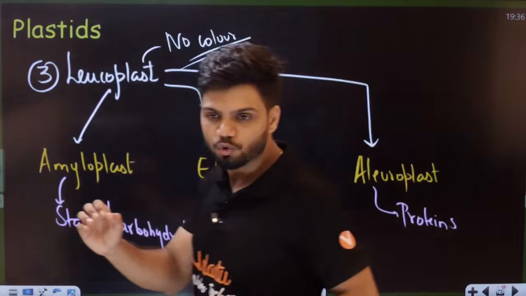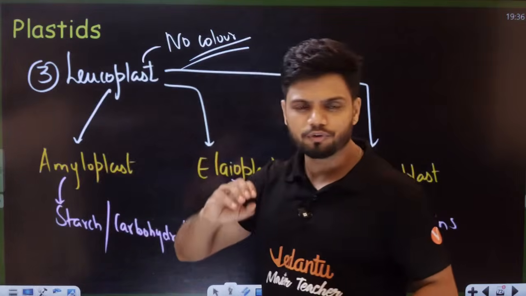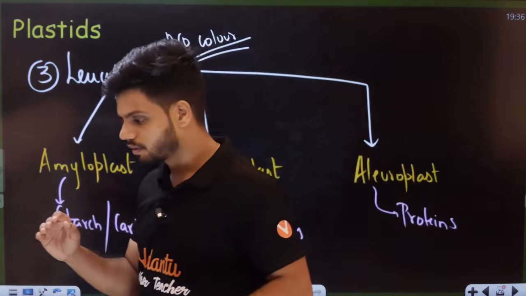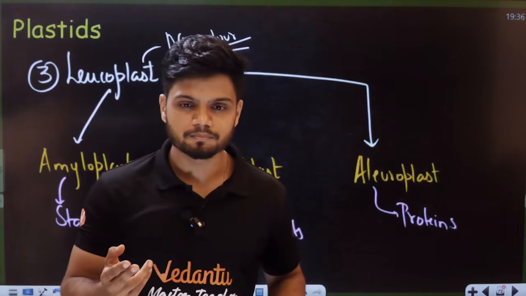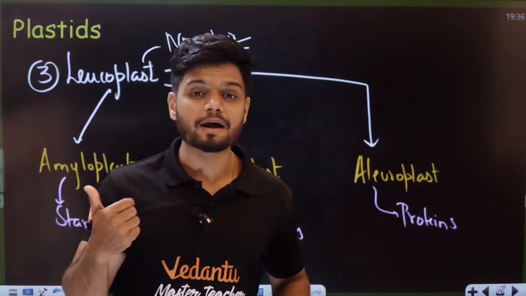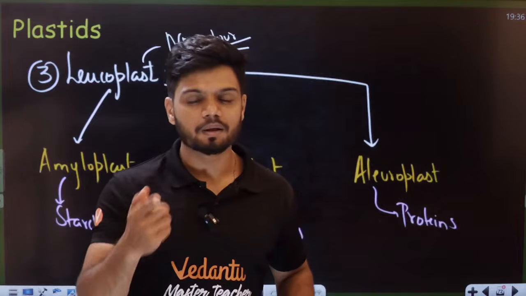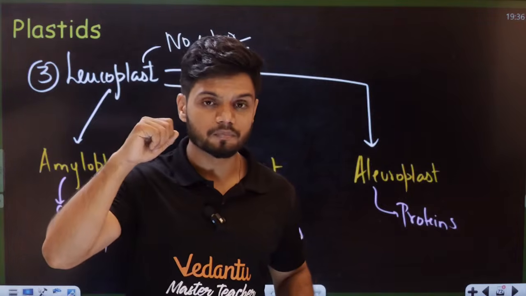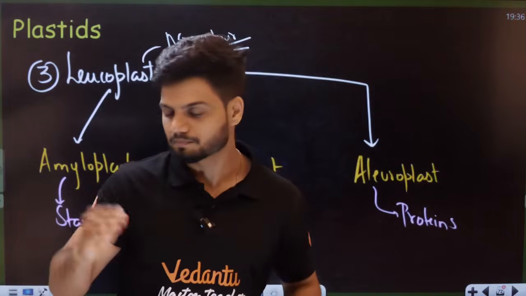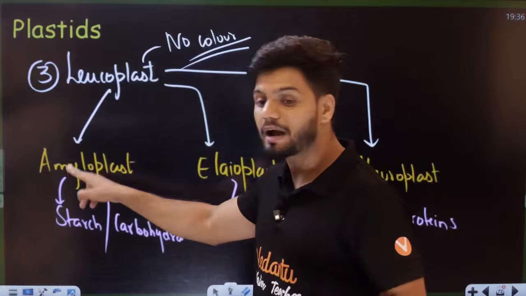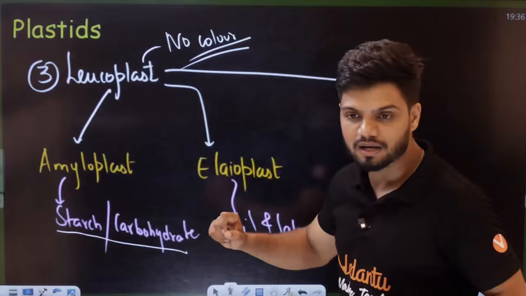Now, students, I will teach you the way you can understand this. All of you know there are two types of starch, amylose and amylopectin. How many of you know amylose and amylopectin of starch? You learn it in the Biomolecules chapter of class 12 chemistry. See, amyloplast, amylopectin. So it helps in storage of starch or carbohydrates.